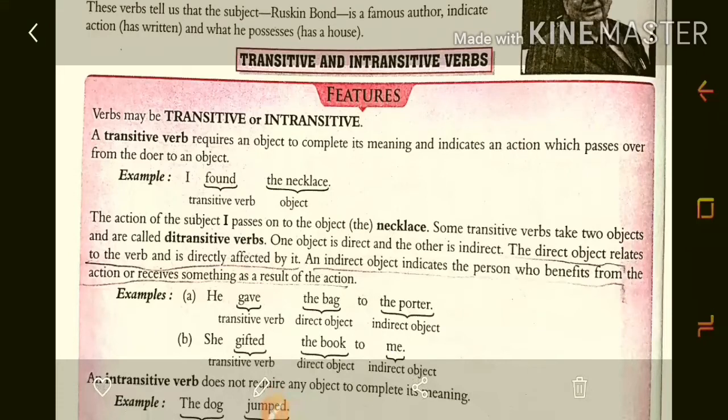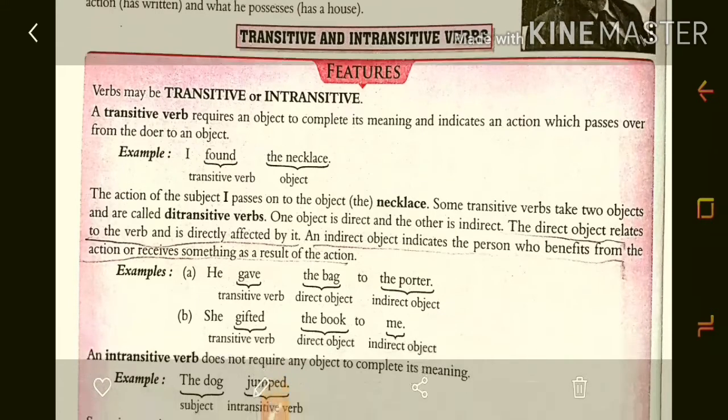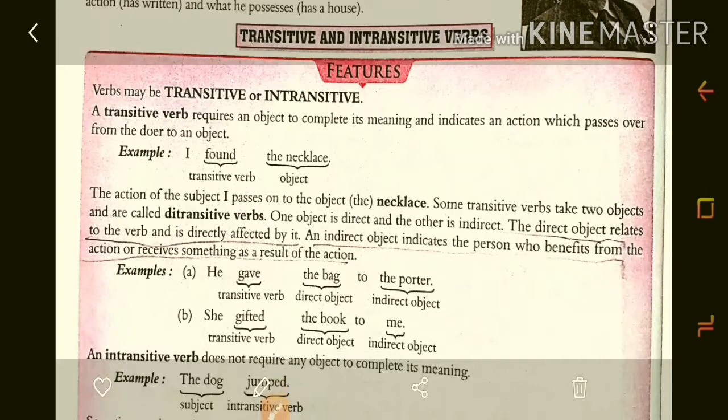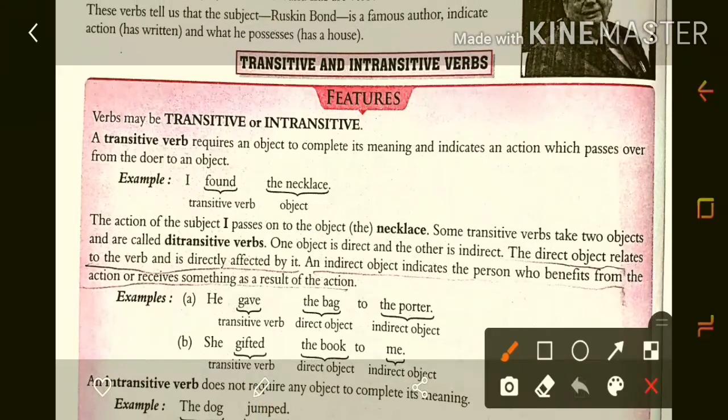Some transitive verbs take two objects, and they are called ditransitive verbs. मतलब कुछ ऐसे सेंटेंस होते हैं उसमें दो दो ऑब्जेक्ट होते हैं, so that's why we are calling them ditransitive verbs. One object is the direct object and another object is the indirect object. जैसे इस सेंटेंस में एक ही ऑब्जेक्ट है. I is the subject, found is the verb and necklace is the object.